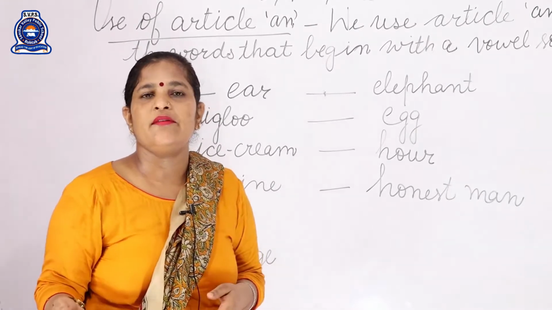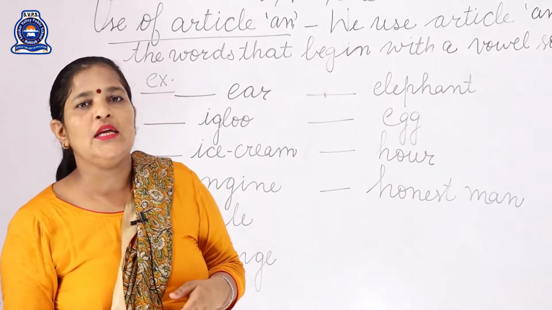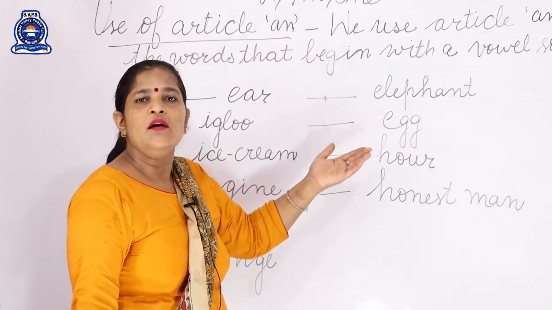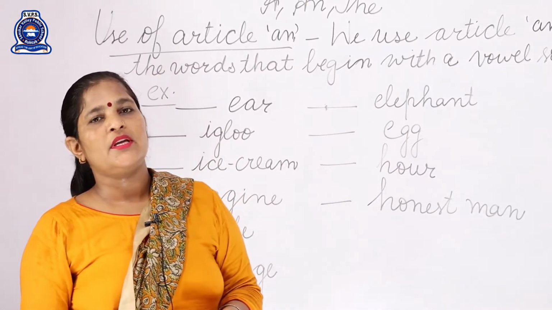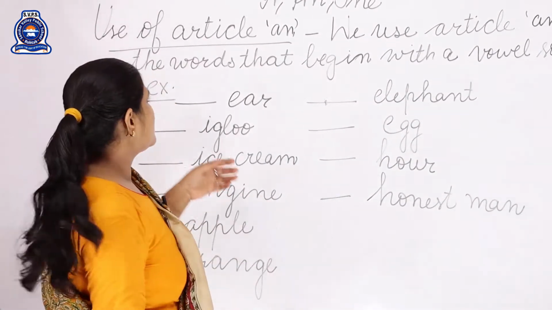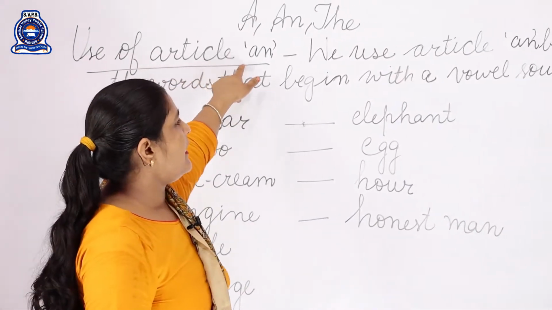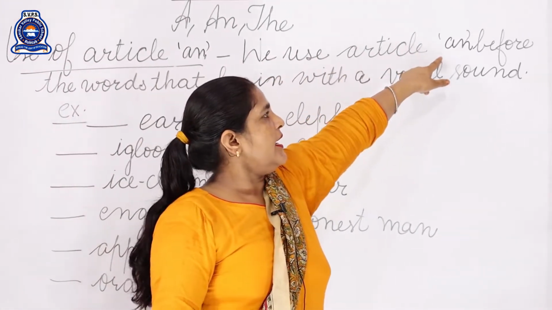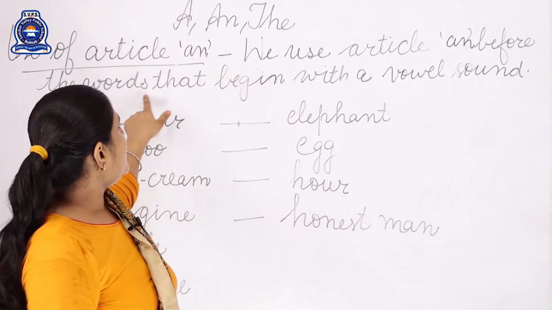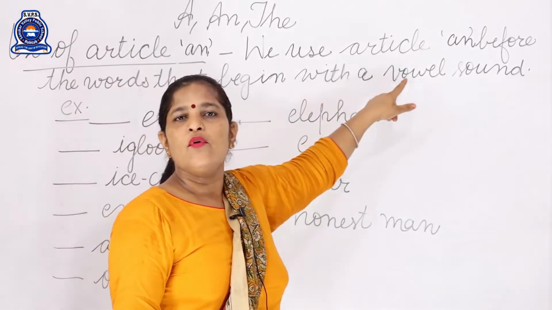And vowels you know very well. A, E, I, O, U. They all are the vowels. और जो हिंदी में आपके स्वर होते हैं they are also vowels. So let's read use of article an. We use article an before the words that begin with a vowel sound.